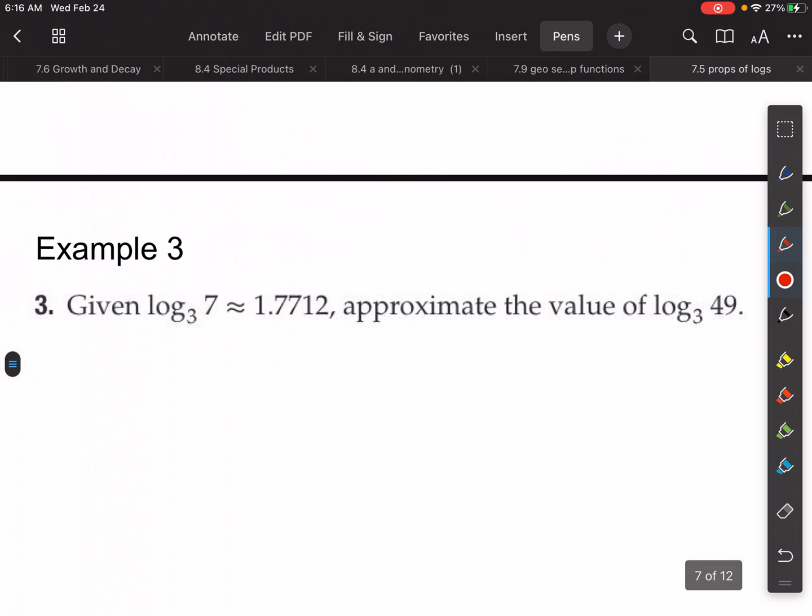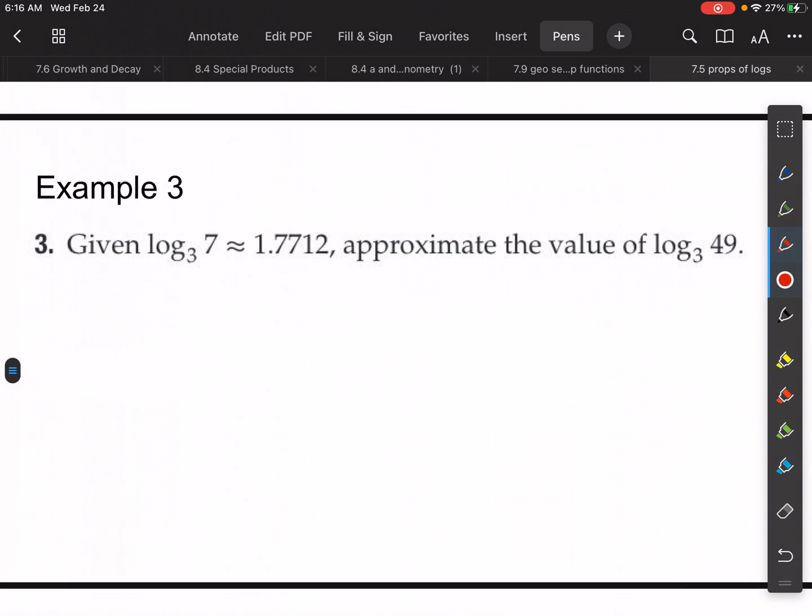So let's do some examples with these. Example 3 says, given that log base 3 of 7 is equal to 1.7712, approximate the value of log base 3 of 49. Okay, so can I write log base 3 of 49 in another way? Well, yeah, 49 is 7 squared, so I can relate that to 7, right? So I'm going to write it as log base 3 of 7 squared.